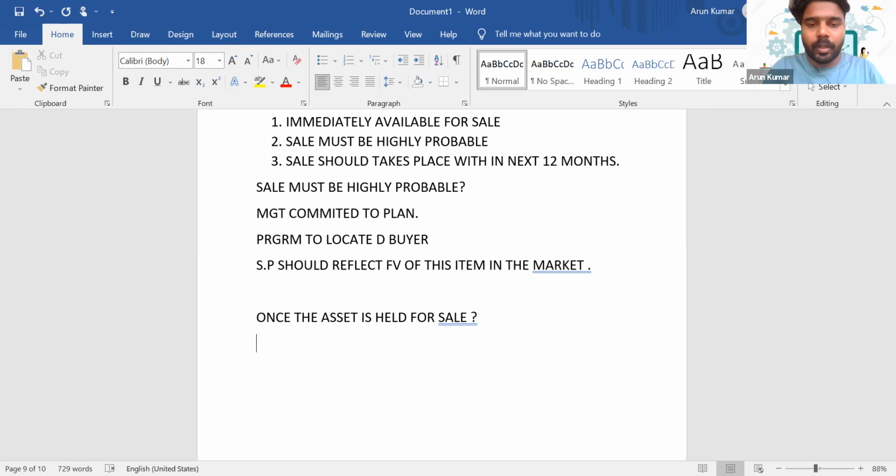we have two options. Either the asset can be shown at carrying amount or fair value less cost to disposal. So whichever is lower, we will choose that figure. Is it clear? So once that particular asset is held for sale, then we have to show it at the lower of carrying amount or fair value less cost to disposal.